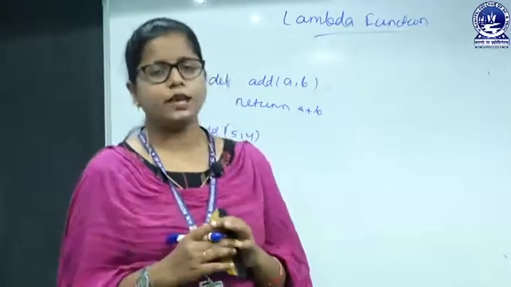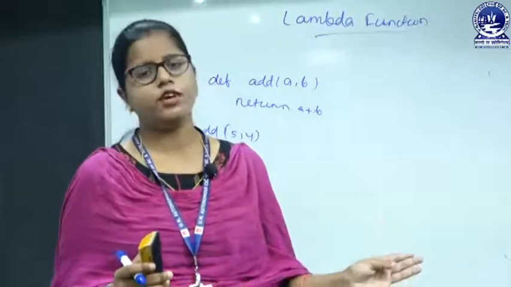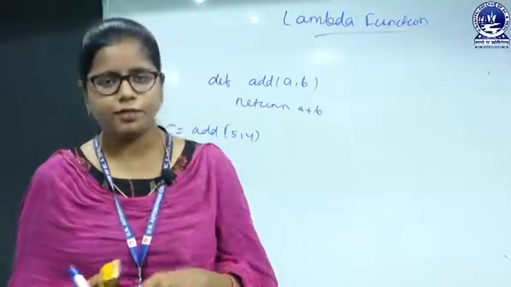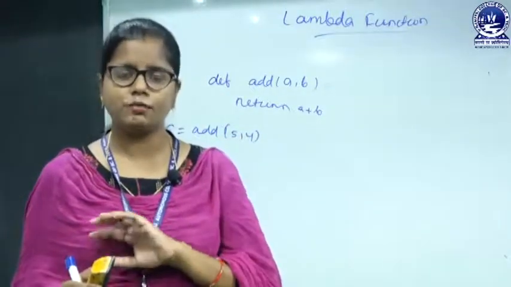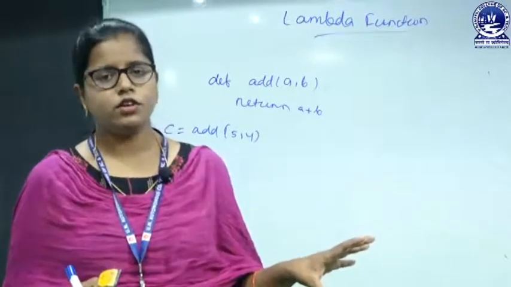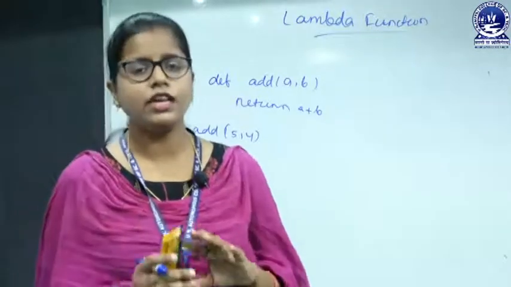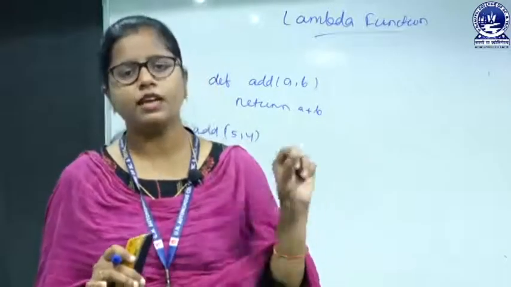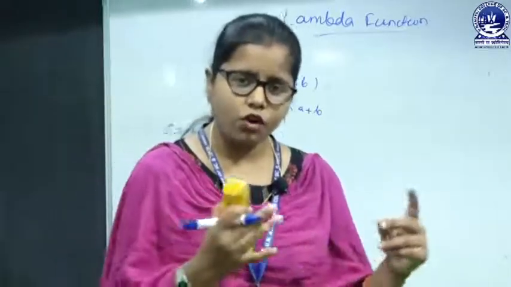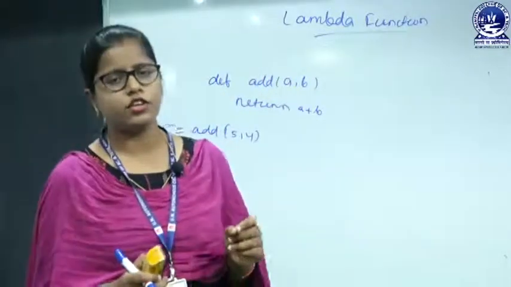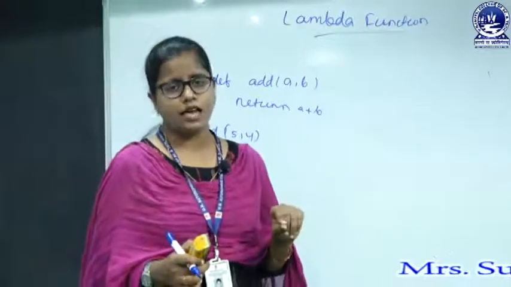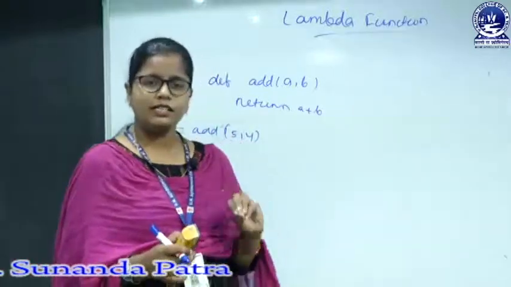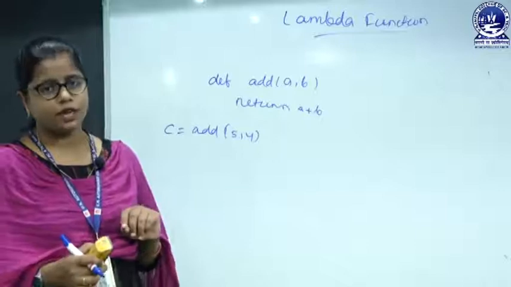For those cases, when we don't have to put a name on a function and we don't need that function further, there is the concept of the lambda function. That means we don't have to give a name to that function, and we don't have to write the function in 3 to 4 lines. For a single line function, we have the lambda function. And as we are not going to give a name to that function, sometimes it is called an anonymous function, because the function does not have any name. So let's see the properties of the lambda function.